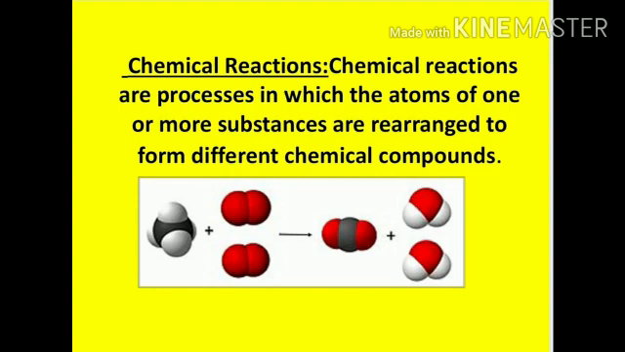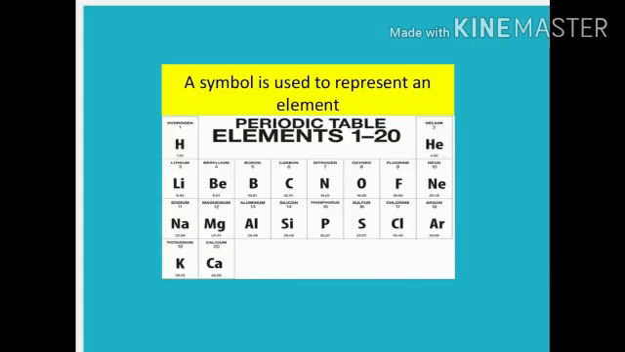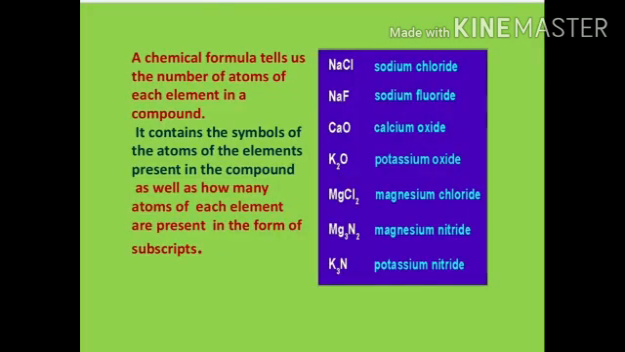A chemical reaction is always represented by a chemical equation. Now, so we define chemical equation. A chemical equation is the symbolic representation of a chemical reaction in the form of symbols and formulae. We have already learned the symbols of various elements, the first 20 elements of the periodic table, isn't it? Also, we have learned how to write chemical formula of various chemical compounds.